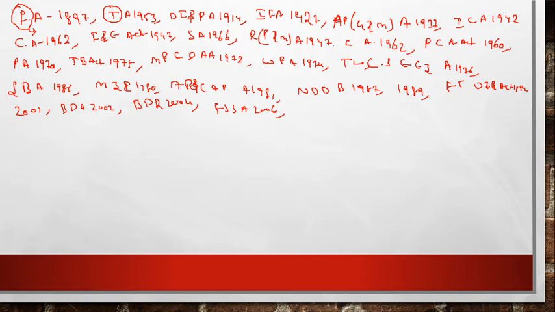Next is the Persons with Disability Act of 1995. Next we see MGNREGA Act, friends, that is Mahatma Gandhi National Rural Employment Guarantee Scheme. So this one. Next we see here RTI Act.